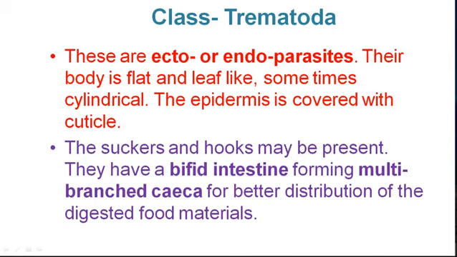They have a bifid intestine, that is, mouth, esophagus and stomach are formed. The intestine divides into two parts and from each, multi-branched ceca develop. With the help of these ceca, food is distributed directly in most parts of the body.